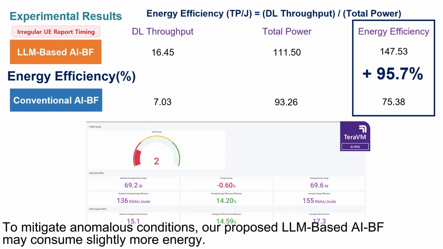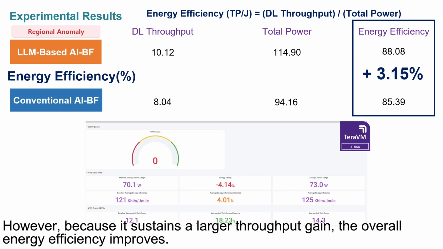Next is energy efficiency, defined as downlink throughput over total power. To mitigate anomalous conditions, our proposed LLM-based AI beamforming may consume slightly more energy. However, because it sustains a larger throughput gain, the overall energy efficiency improves.